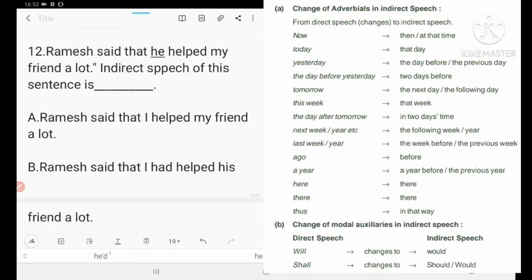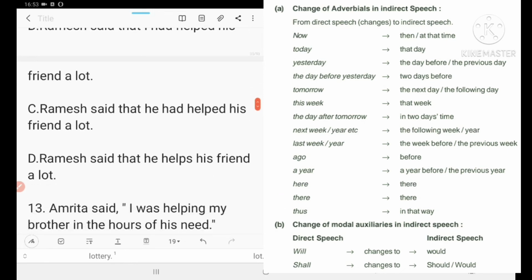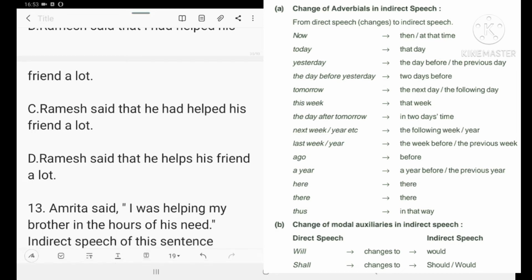He had helped his friend a lot. Let's remove inverted commas. So Ramesh said that I know it is wrong. B. Ramesh said that I know it's wrong. Ramesh said that he had helped his friend a lot. Number C is correct. Yes, right? Number C is correct.